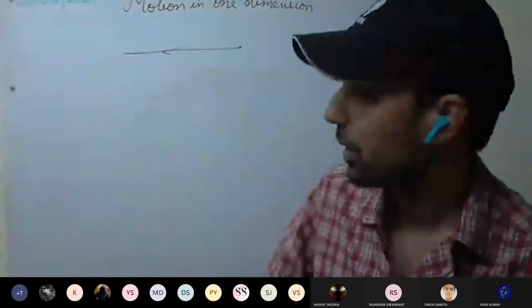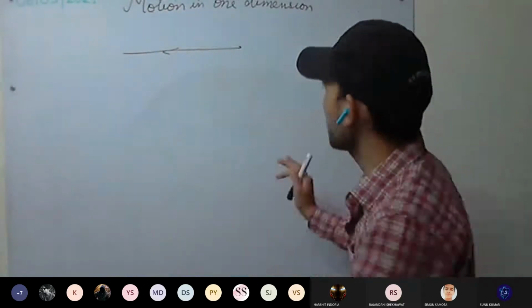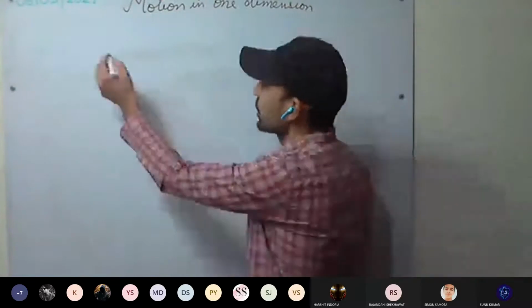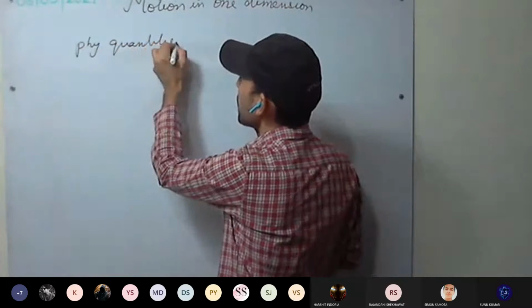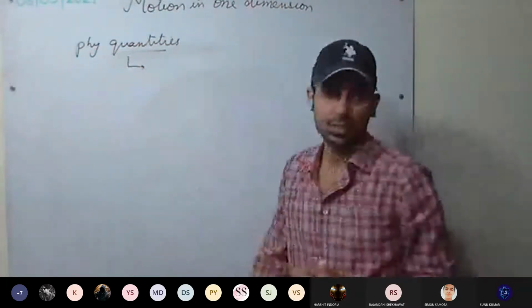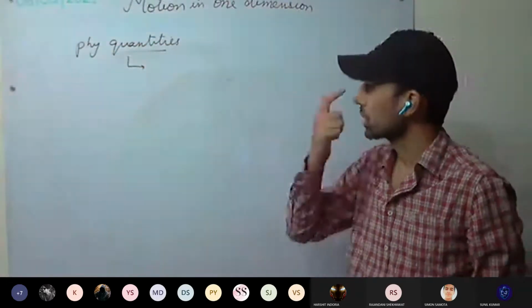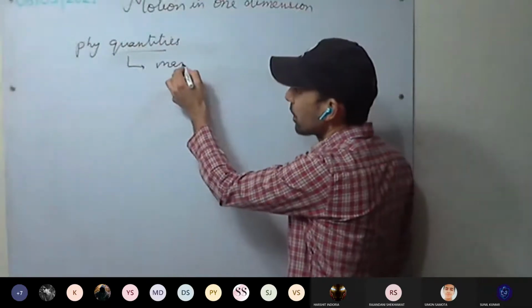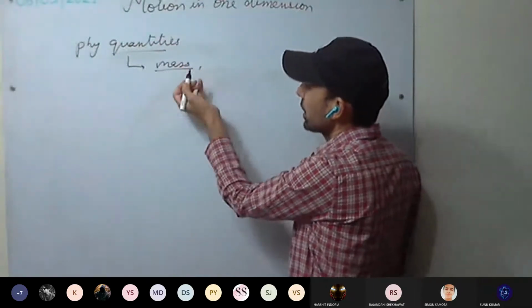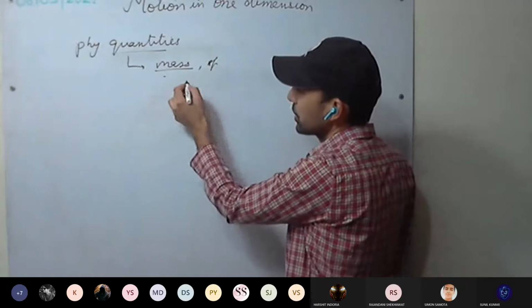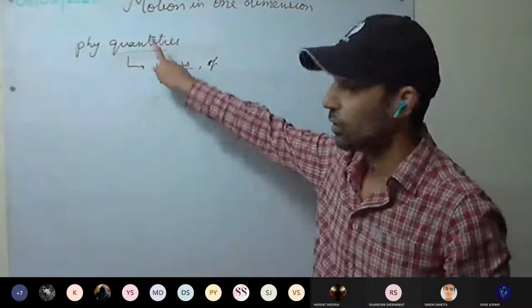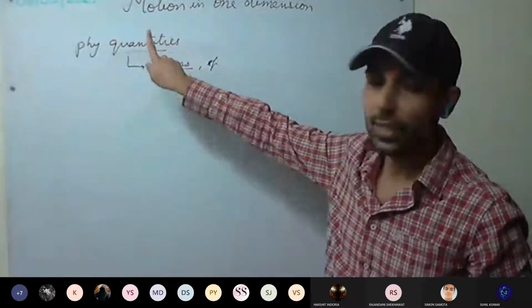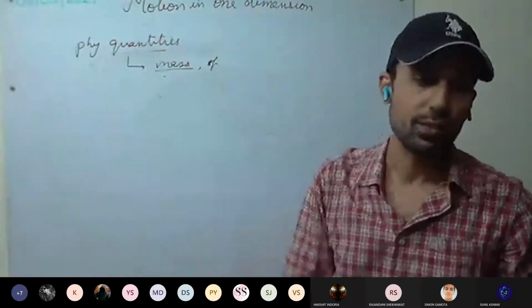Before discussing motion in one dimension, a few basics we have to discuss. Like physical quantities, which we have discussed in the last chapter. What are they? The quantities which can be measured, for example mass, velocity, speed, distance, displacement, time, length. They all are physical quantities, and these quantities we can measure. How to measure, we have already discussed.